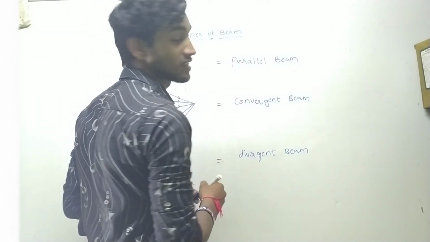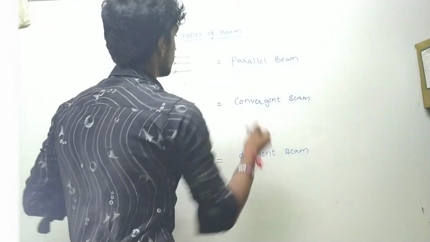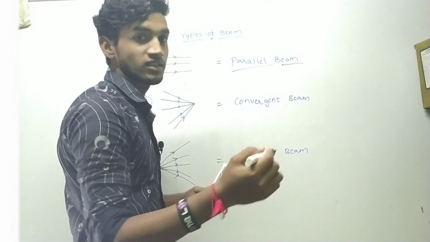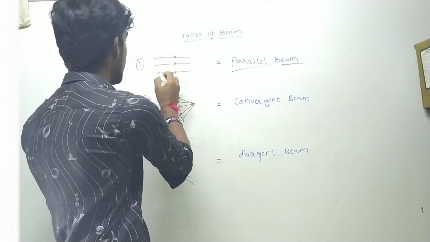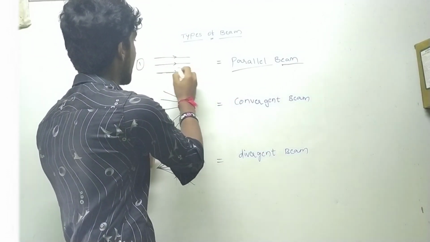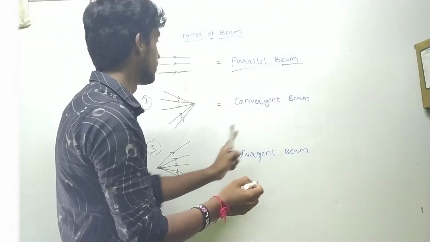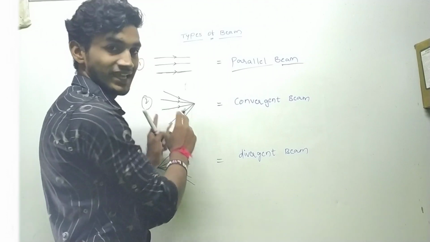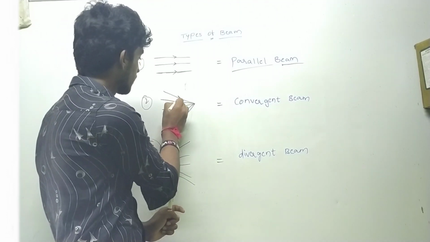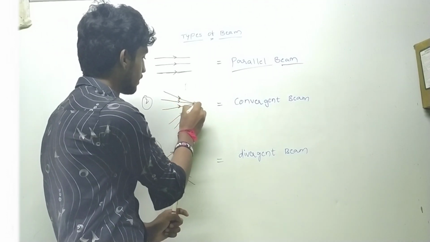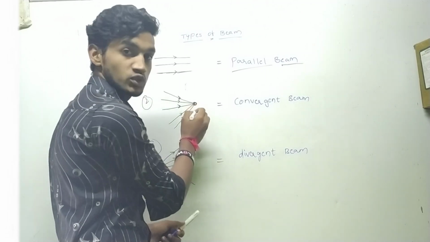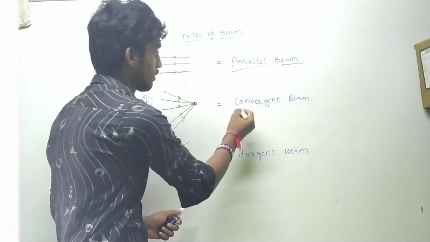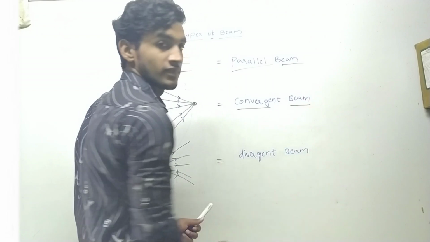Remember that we just discussed the line ray which is parallel, so it is called a parallel beam. And the second one: the rays are coming together to a point. Rays coming together to a point is called a convergent beam.